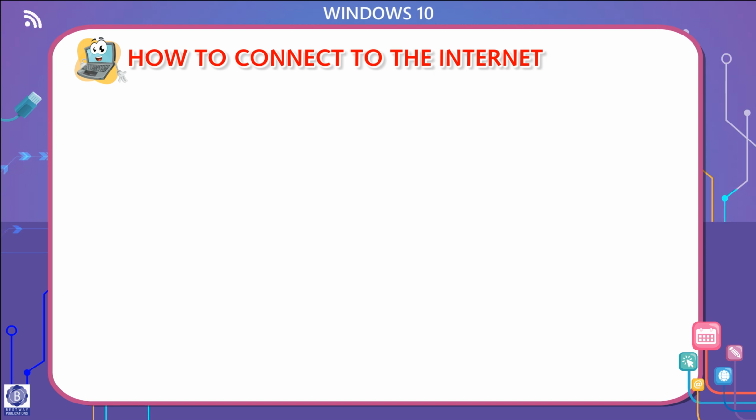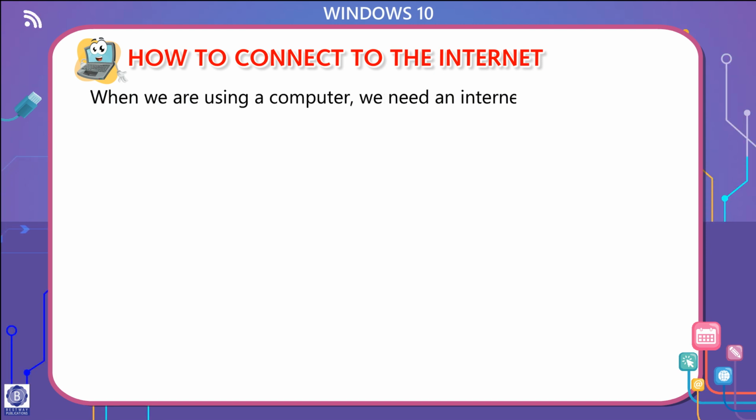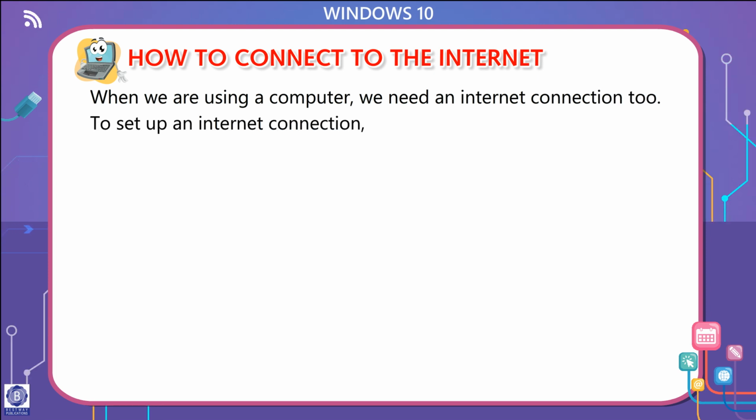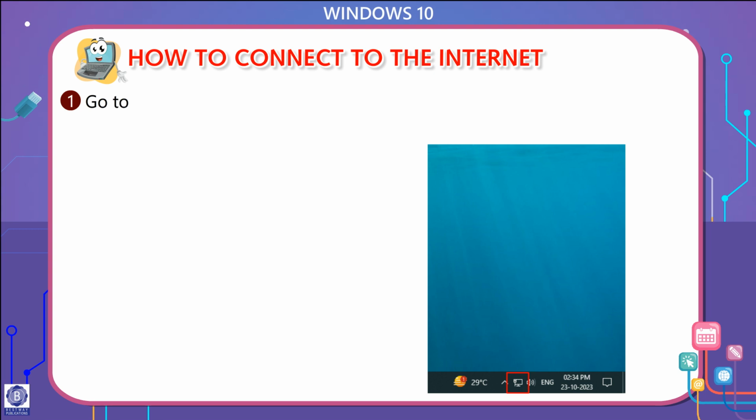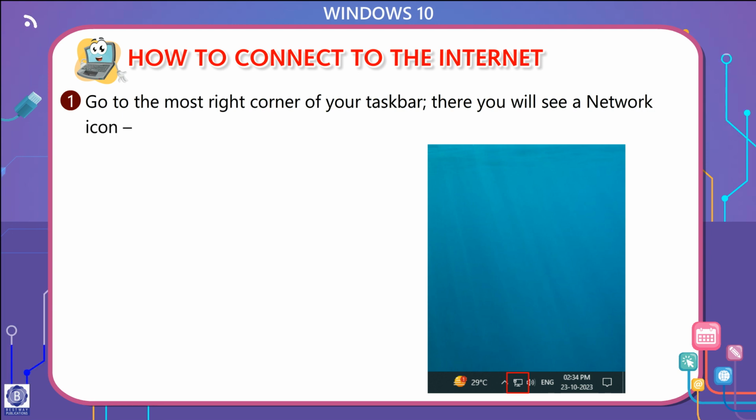How to connect to the internet? When we are using a computer, we need an internet connection too. To set up an internet connection, number 1. Go to the most right corner of your taskbar. There you will see a network icon. It could be a Wi-Fi or an Ethernet icon.